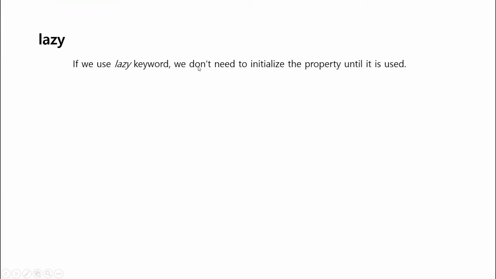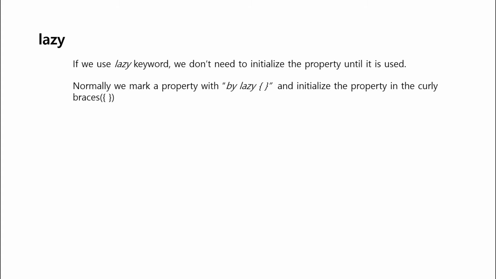Next is lazy. Lazy is another way to put aside initialization when we declare a variable. In case of the lazy keyword, we set a by lazy block when we declare a property. And when we use the property, the initial value will be set by the lazy block. So we specify how to make an initial value when we declare, but the value is set when we use the property.